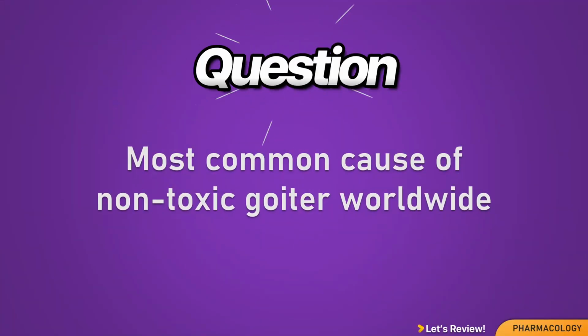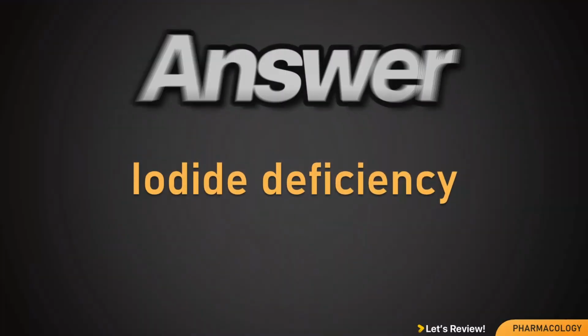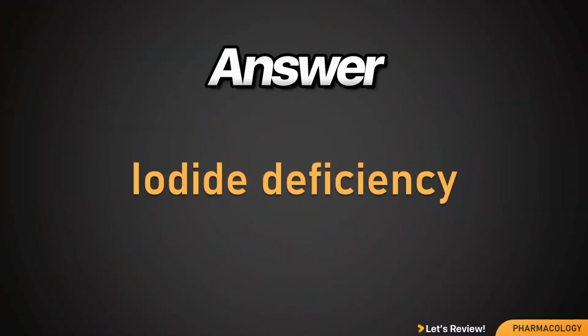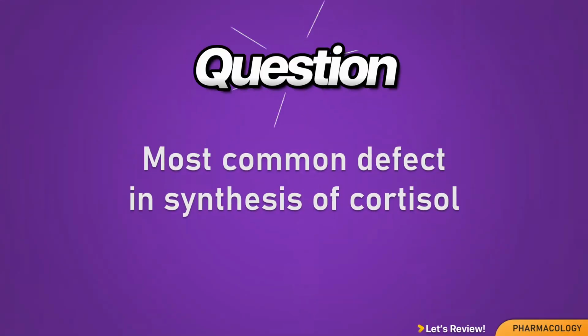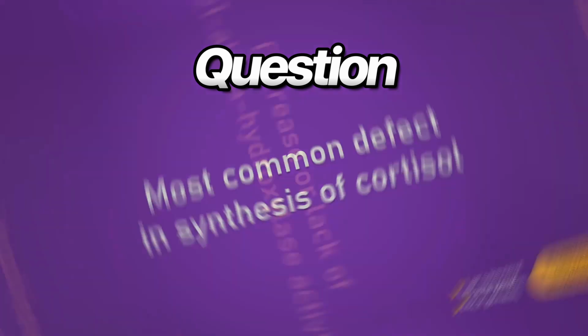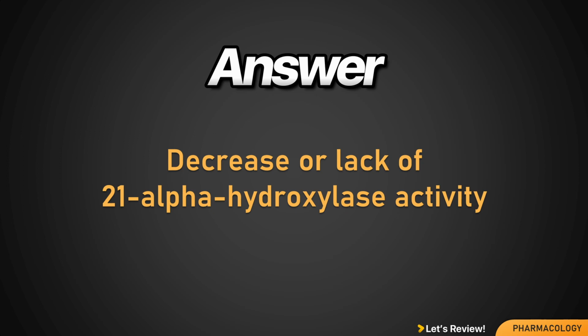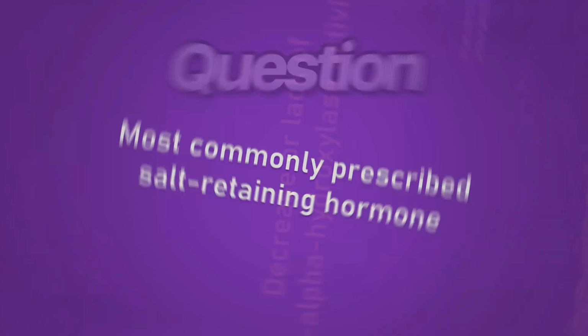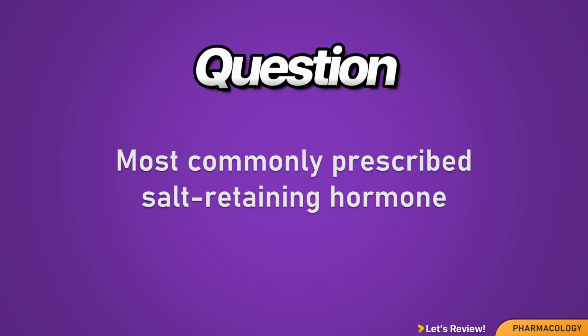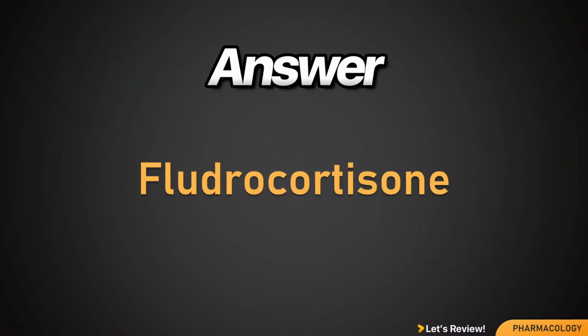Most common cause of non-toxic goiter worldwide. Iodide deficiency. Most common defect in synthesis of cortisol. Decrease or lack of 21-alpha hydroxylase activity. Most commonly prescribed salt-retaining hormone. Fludrocortisone.